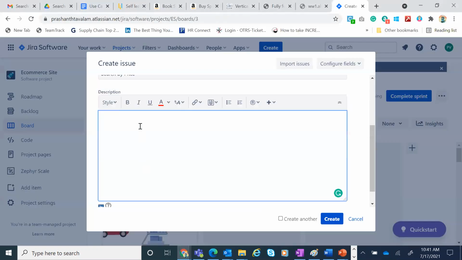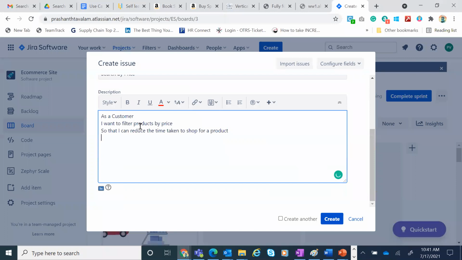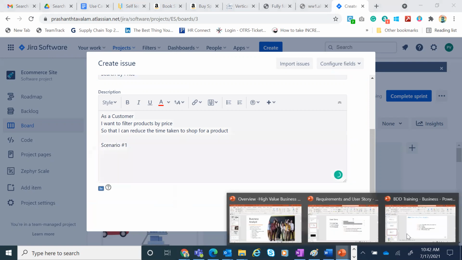This is a requirement tool, right? I hope most of you are aware of Jira. Even Azure DevOps or Rally would work in the same format, so don't worry about that. This is a user story that you're writing. Under that, you are going to mention scenario number 1. You're making the life of a developer so easy by doing this. They will thank you for giving this level of clarity.